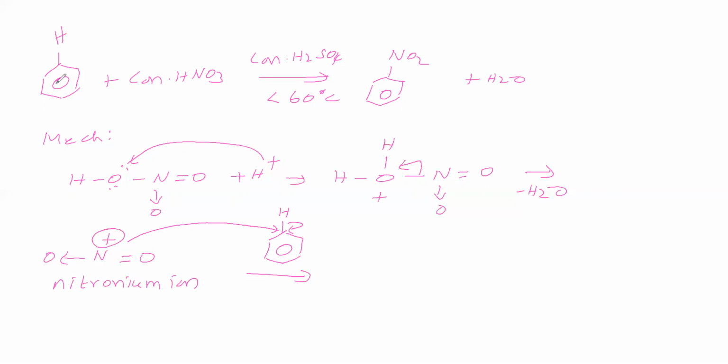The NO2 group attacks this benzene in the form of NO2 plus. NO2 plus is called an electrophile, therefore it is called electrophilic substitution. In this electrophilic substitution, the electrophile is the nitronium ion, NO2 plus. Why do we have to mention less than 60 degrees Celsius? If the temperature is greater than 60 degrees Celsius, then the product is meta-dinitrobenzene. If the temperature is less than 60 degrees Celsius, we get nitrobenzene.